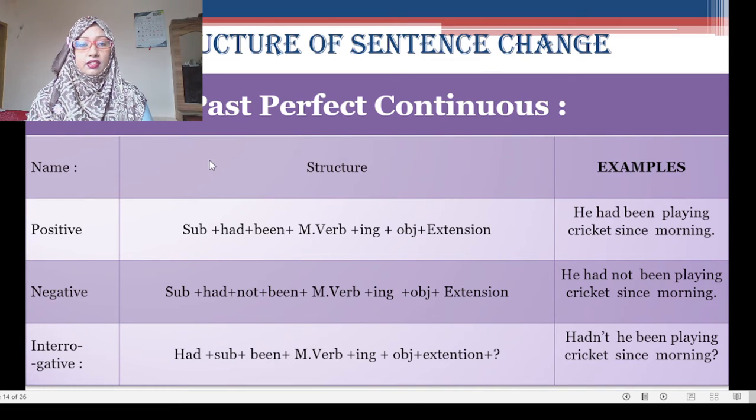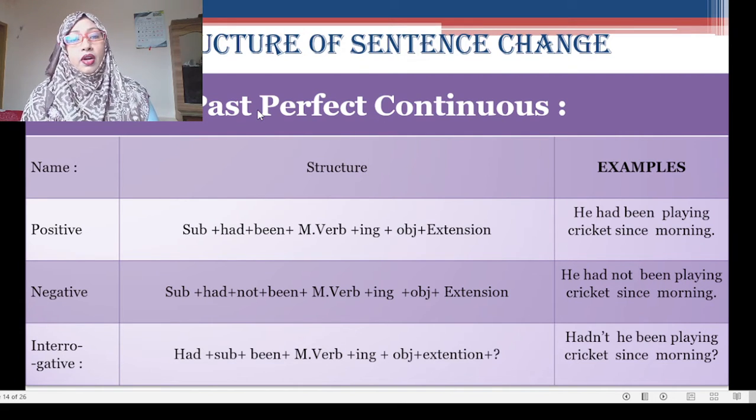Structure of sentence change. Okay, this is past perfect continuous tense. So now you will learn about past perfect continuous tense. My dear learners, one thing I want to note for you: in my previous class I have shown you the classification of all tenses. If you can understand the present indefinite clearly, then it will be easy to remember the rest of the tenses.